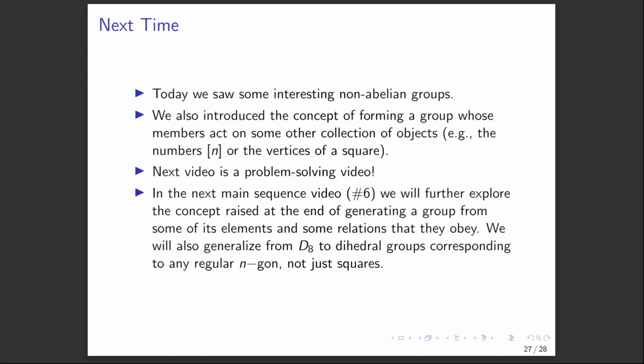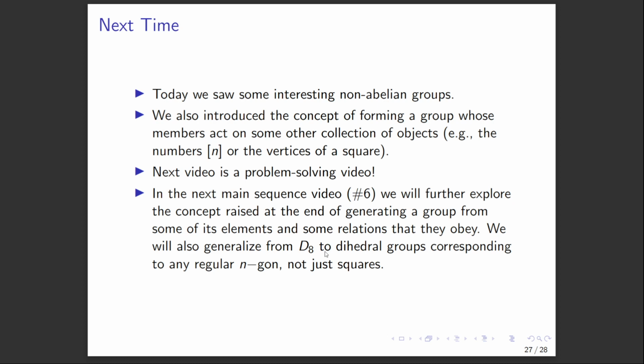Okay, so today we saw a couple of really nice examples of non-abelian groups. And I think it's worth pointing out that the groups we were considering weren't groups of numbers or anything like that. They were actually groups whose elements were objects that were acting on some other set of objects.